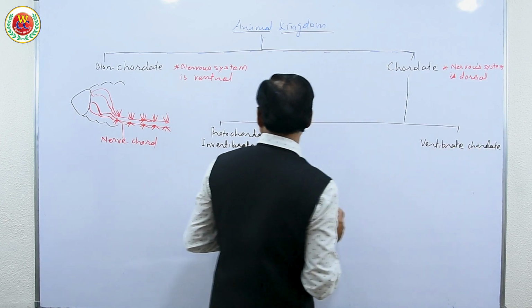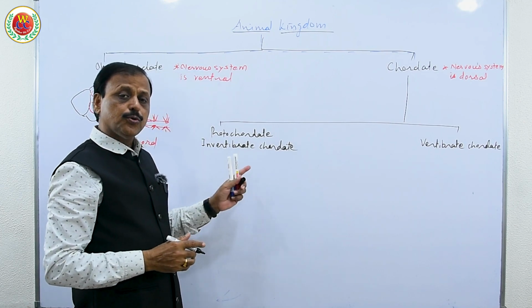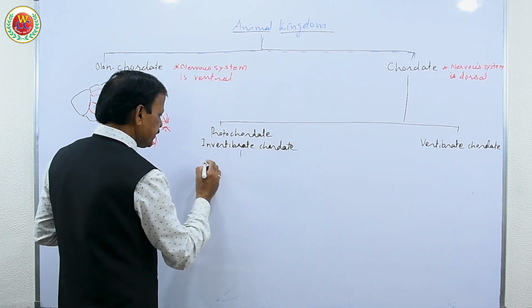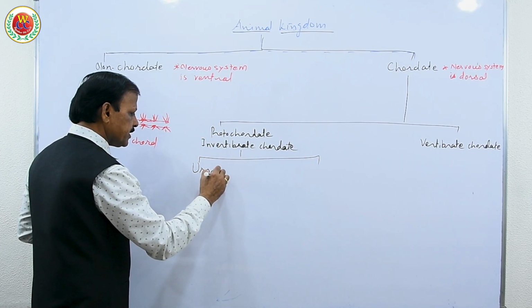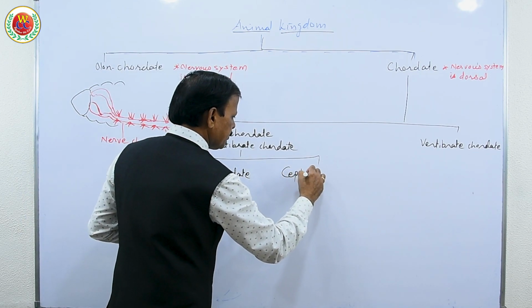Now what does it mean? No doubt they are chordates because they have notochord over the nerve cord. Then how are they divided on the basis of notochord? Protochordates are again divided into urochordate and cephalochordate.